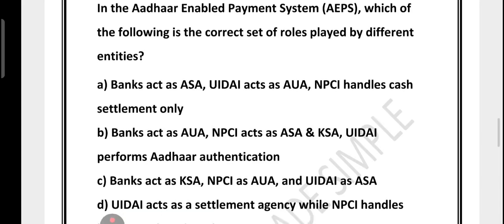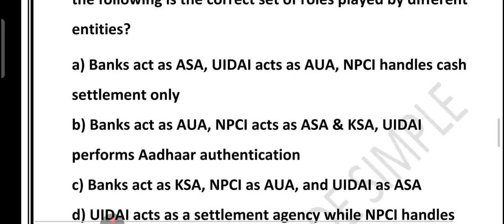So let's see option number A. Option A says that bank acts like ASA, UIDAI as AUA, NPCI handles cash settlement only. See, this is incorrect. Why? Because banks are not ASA. You know what is the meaning of ASA? ASA means Authentication Service Agency, and that role is handled by NPCI, not banks. Also, UIDAI is not AUA, banks are AUA, and NPCI does much more than just settlement. So this option is wrong.